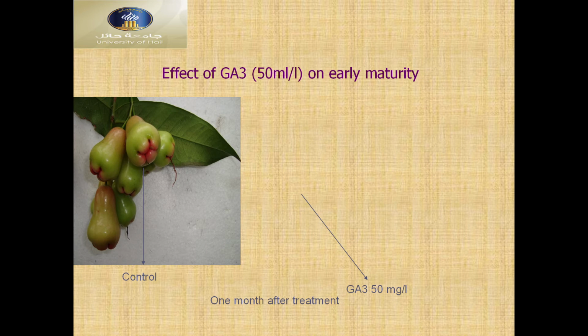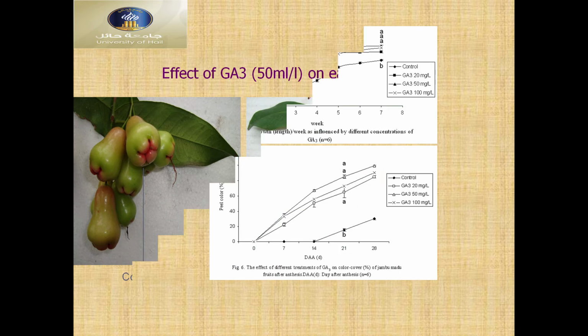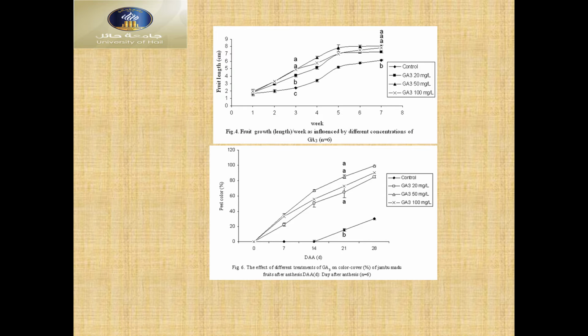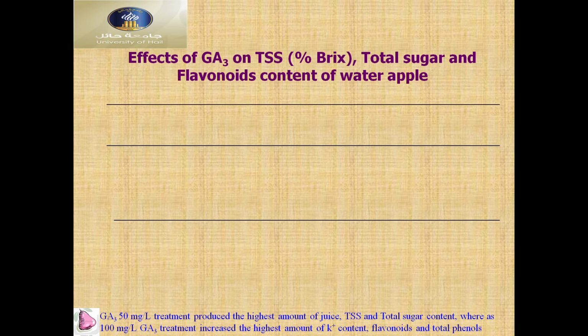Fruit size also, early maturity, and color developed more. Here the control has not yet color developed, but after 1 month of treatment it developed. So here different data also, we got higher fruit length and fruit color in the treated fruits than the control.